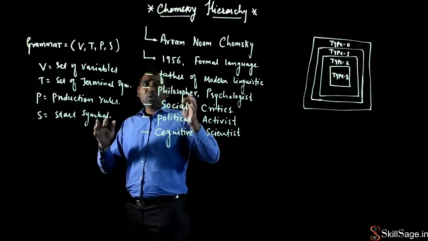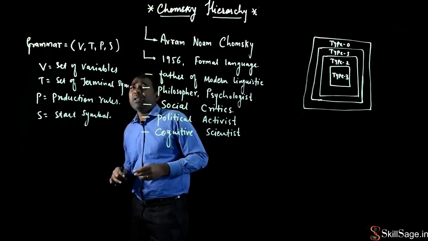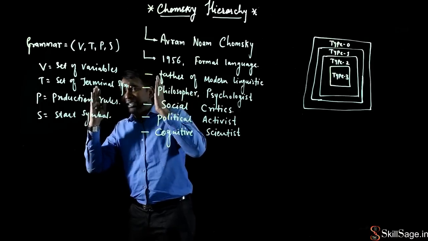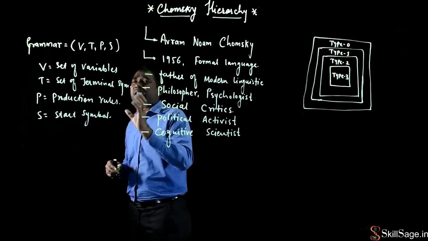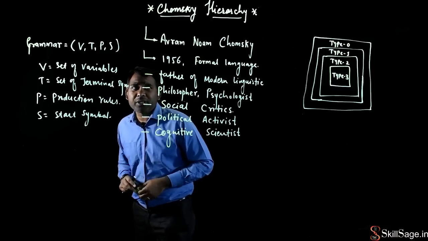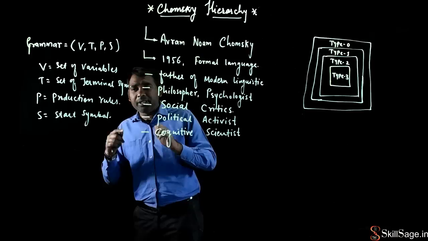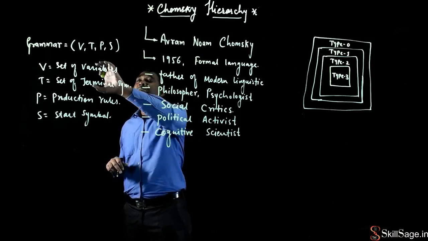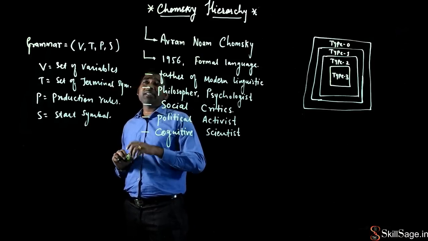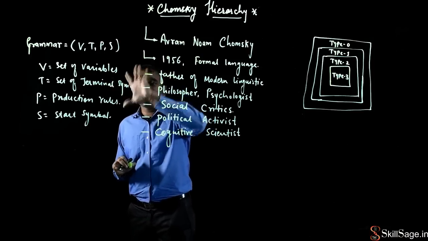Generally, a formal language consists of strings, and a string is nothing but a set of terminal symbols. Terminal symbols are generally denoted with small letters, and the set of variables is generally denoted with capital letters.